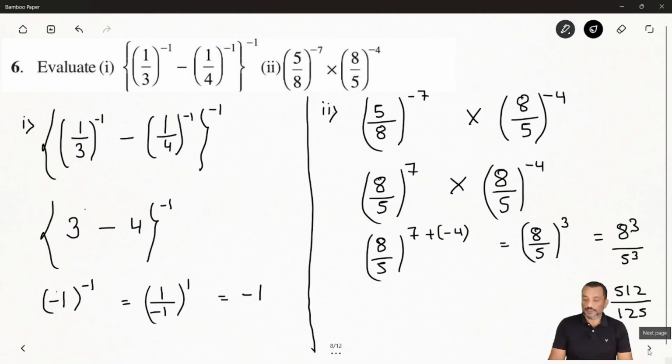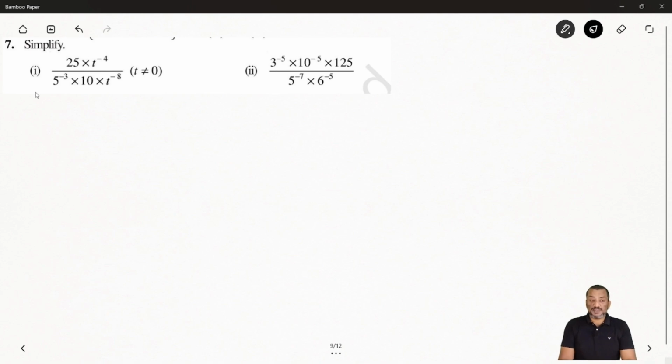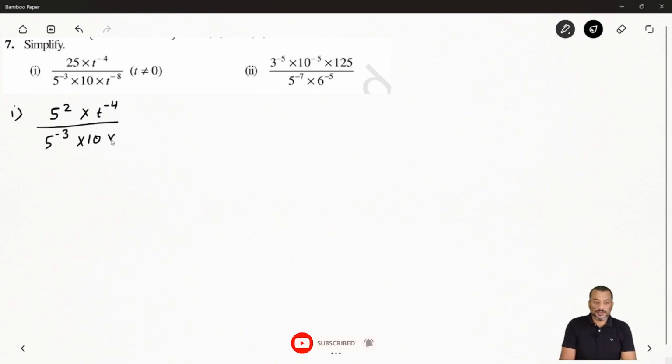Now let's solve the next question. We can see the last question of this exercise, that is 7. So the first bit is saying 25 times t to the power minus 4 by 5 to the power minus 3 times 10 multiplied with t to the power minus 8. So first we will write 5 square, because 25 is the square of 5, then times t to the power minus 4 divided by 5 to the power minus 3 multiplied with 10 and t to the power minus 8.